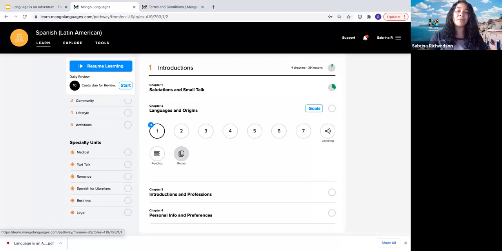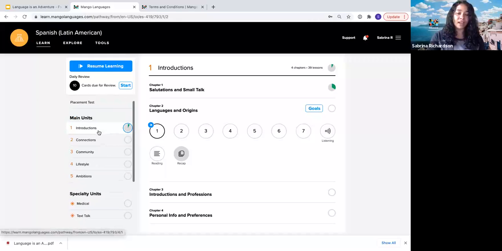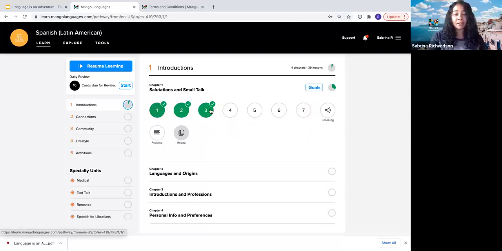romance languages. So each of our units, each of these 5 main units, are then broken down into different chapters, and each chapter is then broken down into lessons. So you can see here that we are in Unit 1, Chapter 1, and then we've got a couple different lessons right here. So each chapter in Mango has a thematic title that represents functional, practical skills that you're going to be learning. So you can see here, for example, Chapter 1 is salutations and small talk.